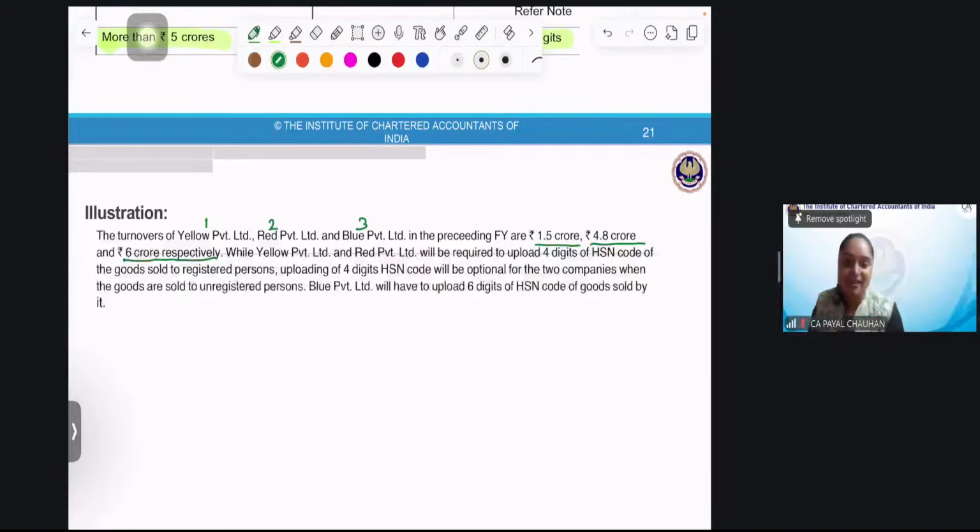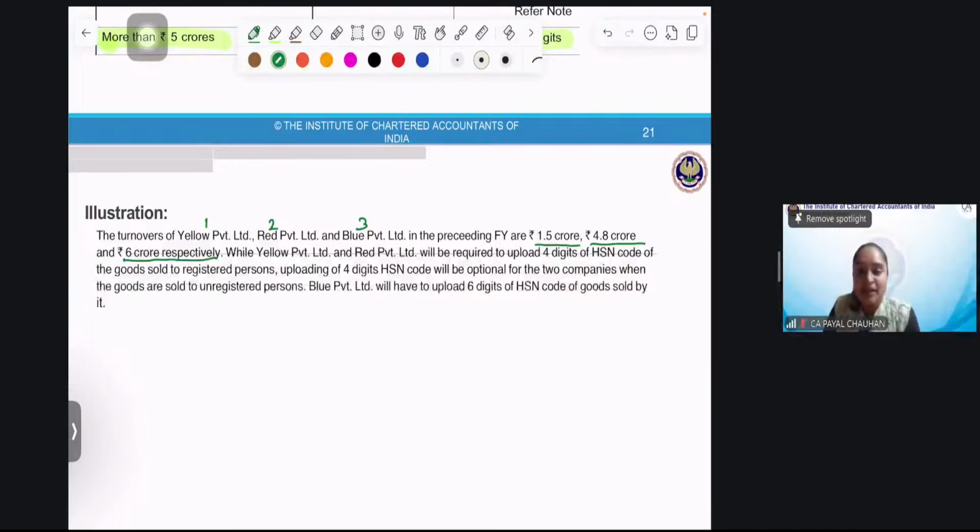I was explaining, and Ashlesha has given the answer also, but we'll do it. Yellow Private Limited, in the preceding financial year, the turnover is 1.5 CR. Tell me one thing, if it is B2B supply, it's 4 digit, right? And if it is B2C, it's optional. He can mention also, he may not also.